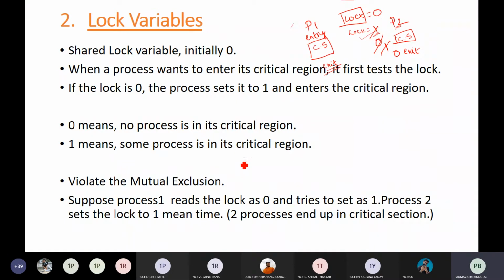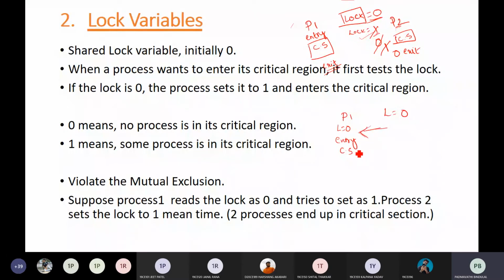Now what is the problem here is when P1 is reading the status of the lock, P1 has initially read the status of lock as L equals 0. So in its memory, L equals 0. Now when it was about to set the lock to 1 while entering the critical section, let's suppose there is some interrupt.